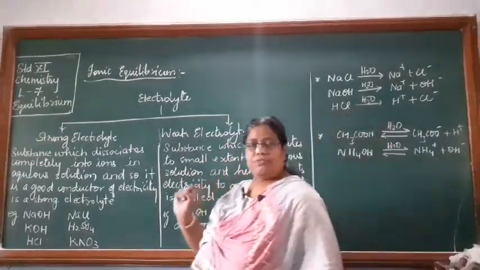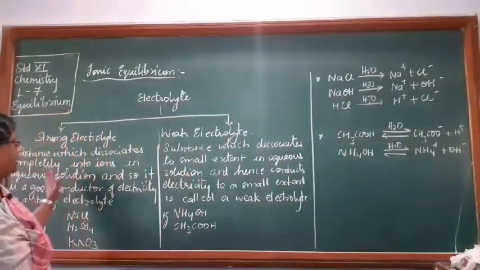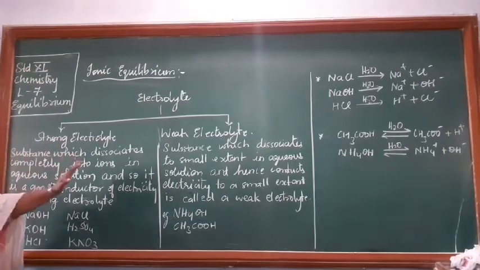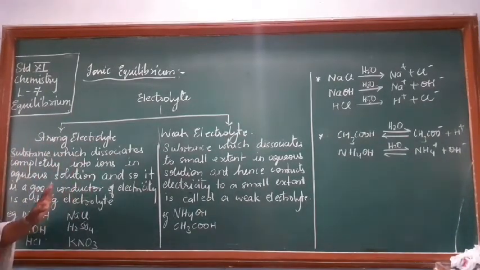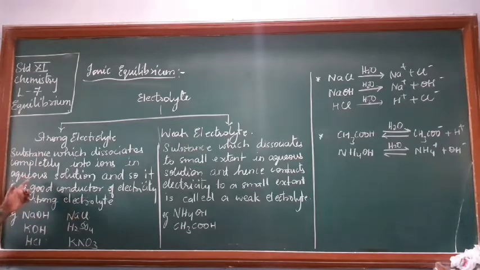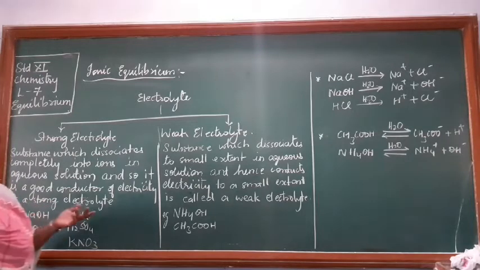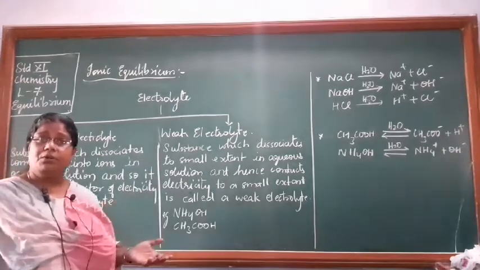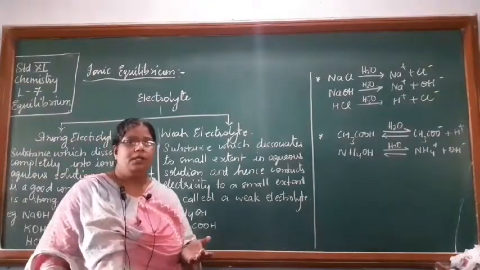What do you understand by strong electrolyte? Strong electrolyte means the substance which dissociates completely into ions, or you can say almost completely into ions in the aqueous solution, and it will also be a good conductor of electricity. Why conduction of electricity matters here is because the more the number of ions, the more will be the conduction of the electricity.